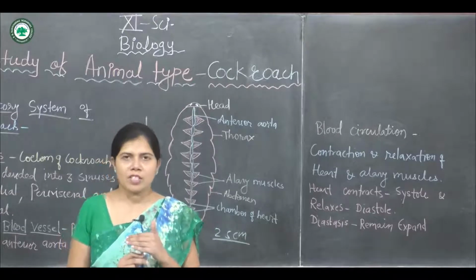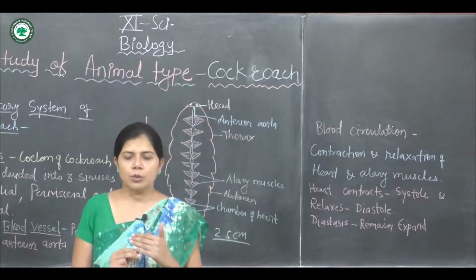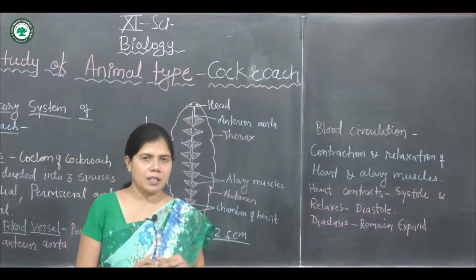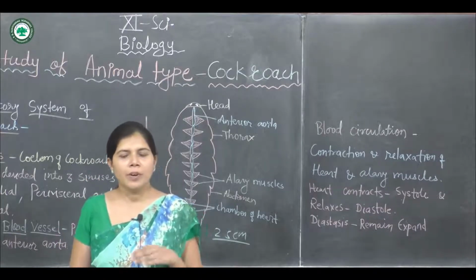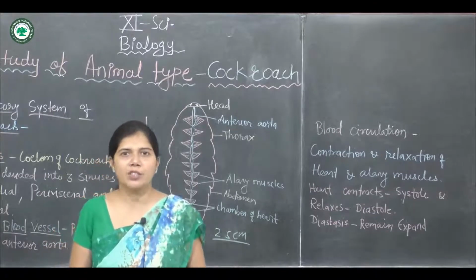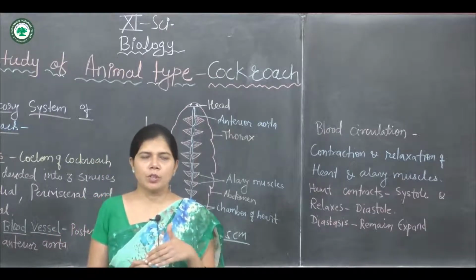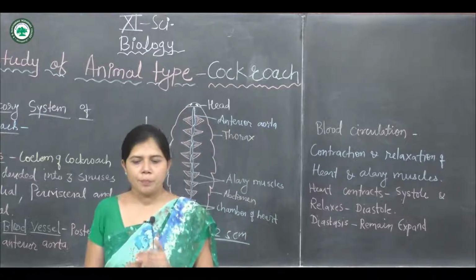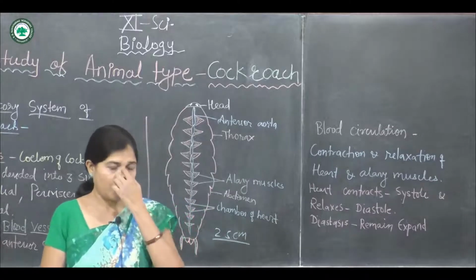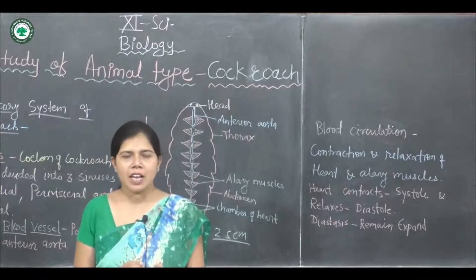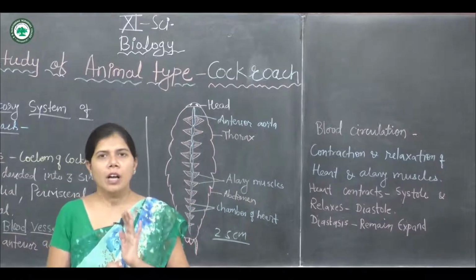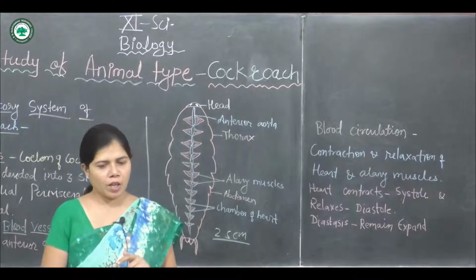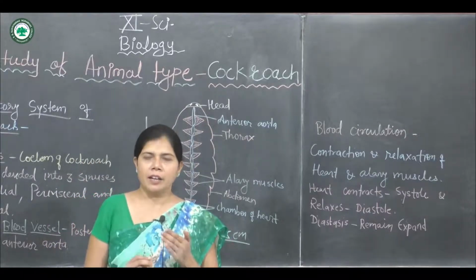As a result of the systole, the blood is flushed into the head region from the perineural sinus and perivisceral sinus, that is, it is moved to the aorta. The alary muscles are relaxed